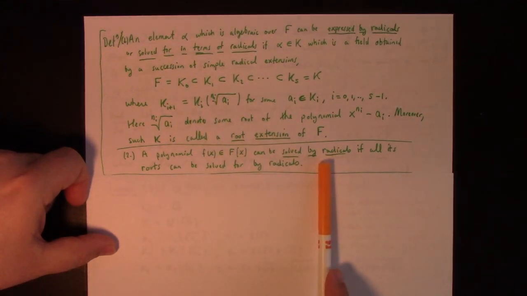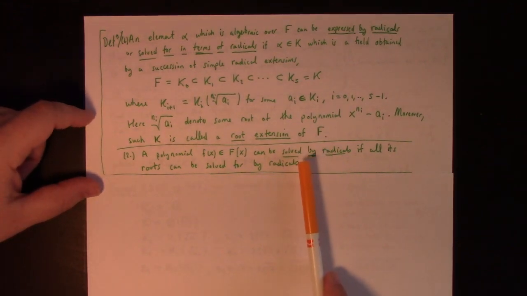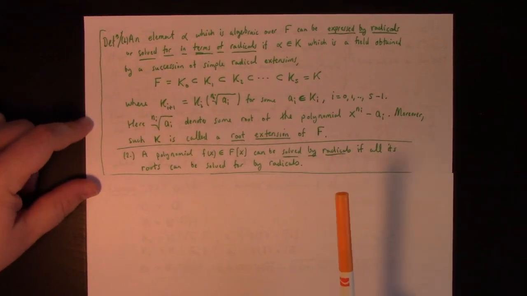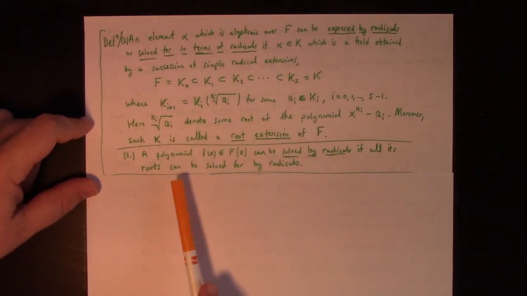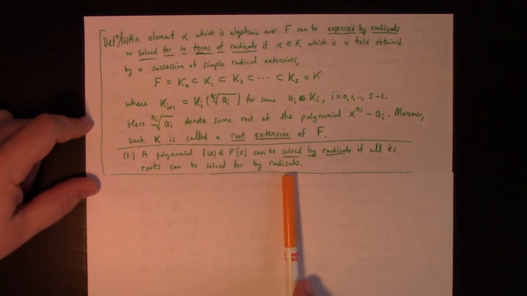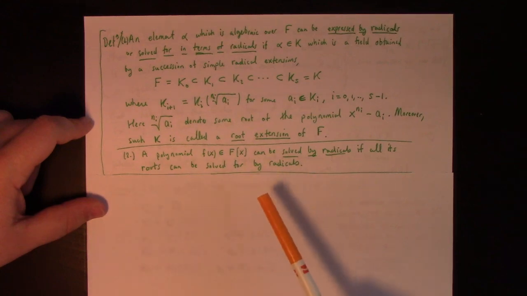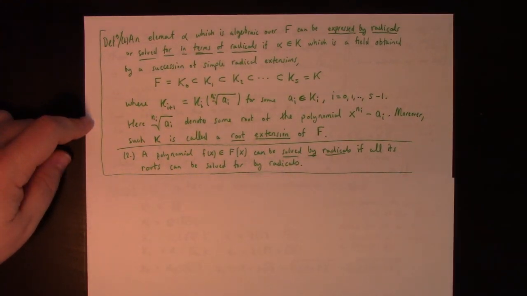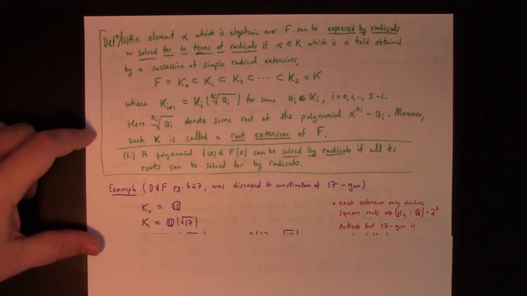And such an extension field over f is called a root extension of f. A polynomial f of x can be solved by radicals if all of its roots can be solved by radicals. In other words, if all of the zeros of the polynomial exist in a root extension, then it's solvable by radicals. Here's an example which is a little bit harder than the ones we typically look at.